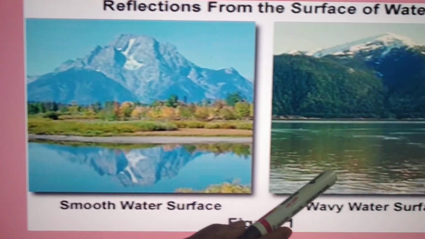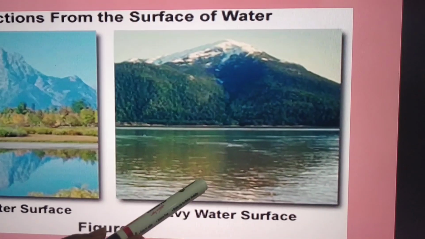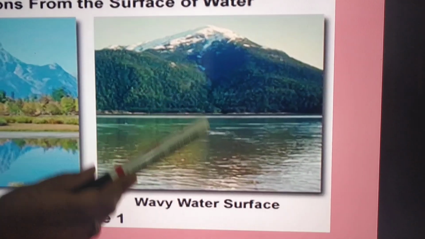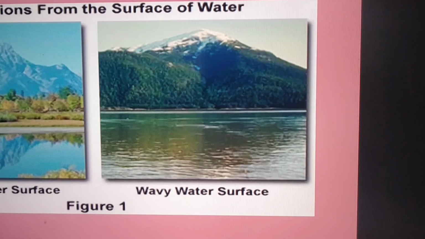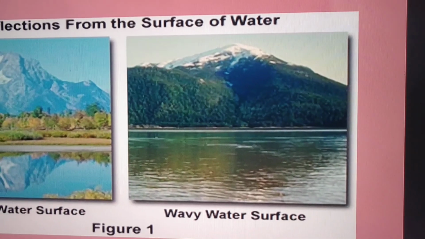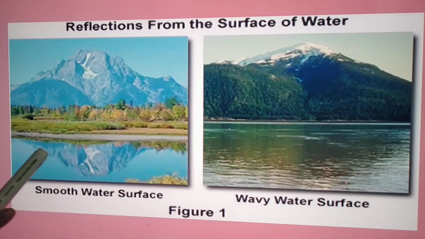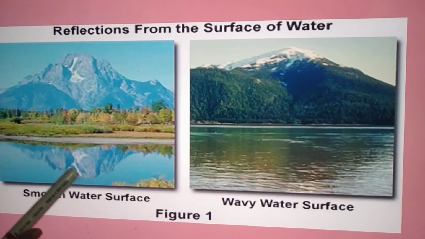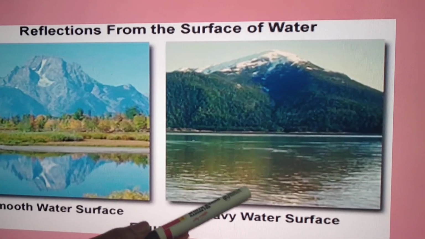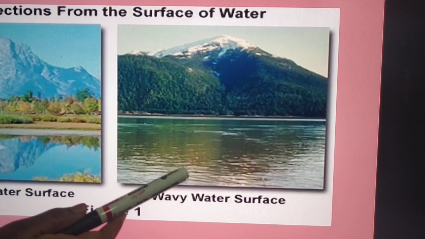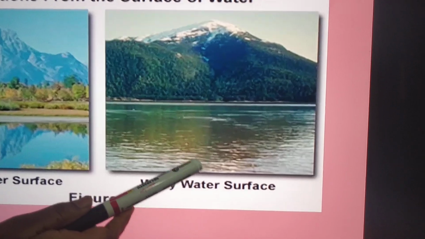But in the second picture, due to the wavy water surface, the image is not clearly formed. So these are the effects due to surface. If the surface is smooth, the image is clearly seen. But if the surface is not smooth or uneven, the image is not clear.